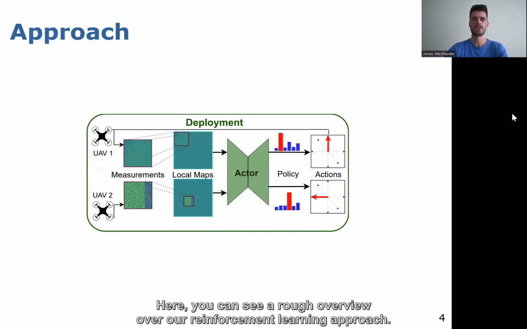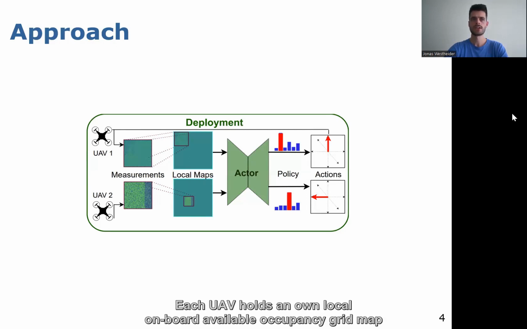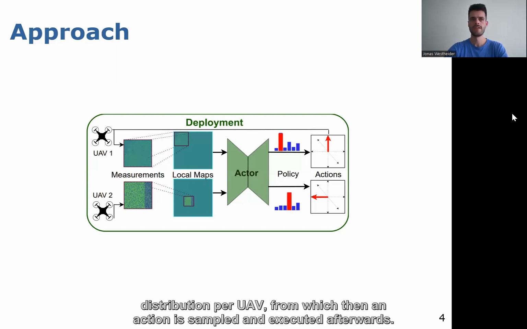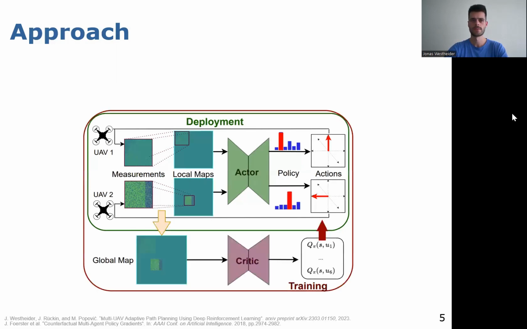Here, you can see a rough overview of our reinforcement learning approach. We consider a team of UAVs, in this case a team size of 2, and each UAV takes measurements from the environment throughout the mission. Each UAV holds its own local, onboard available occupancy grid map representation, which is updated based on the incoming measurements. Then there is an actor network, the same for all UAVs, which outputs a policy distribution per UAV, from which an action is sampled and executed afterwards.